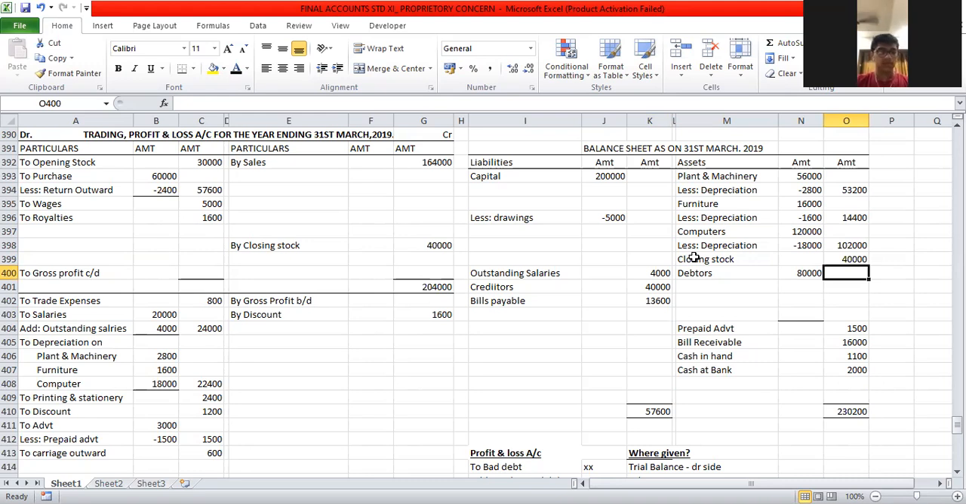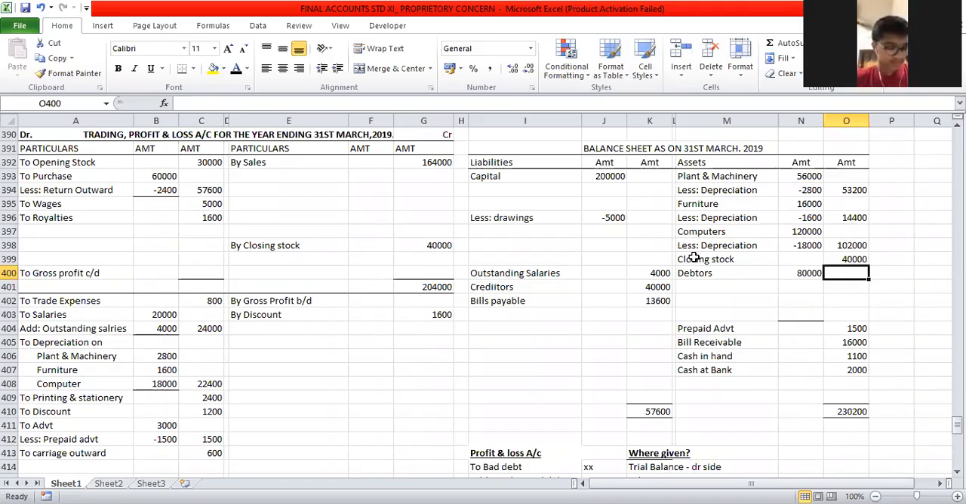Now, you have already studied the bad debt formula. What is the bad debt formula? Bad debt plus further bad debt plus new RDD minus old RDD. Learn this formula. First, you will write bad debt, further bad debt and new RDD, where it is given.